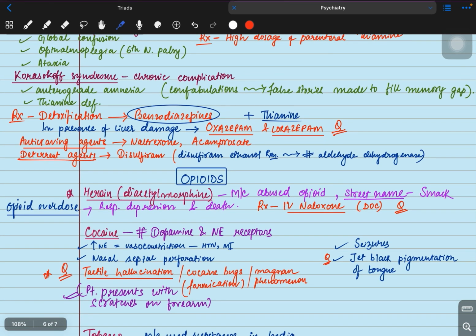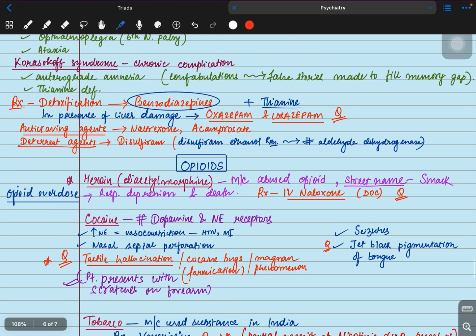What is a chronic complication? The chronic complication is Korsakoff syndrome. In Korsakoff syndrome, you will have anterograde amnesia. The patient will have confabulations, like the patient will forget in between, and when asked, the patient will try to fill up the memory gap with some false stories. It's called confabulation. It's also due to thiamine deficiency.